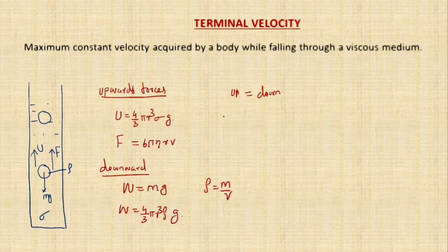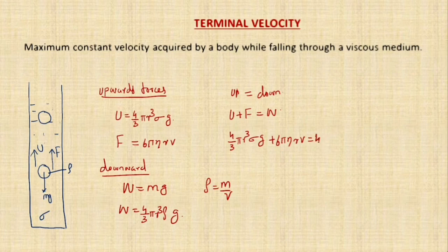When they become equal, you can write U plus F is equal to W. What is U here? 4 by 3 pi r cube sigma g, where sigma is the density of the fluid we have taken here, plus the viscous force, 6 pi eta r v.